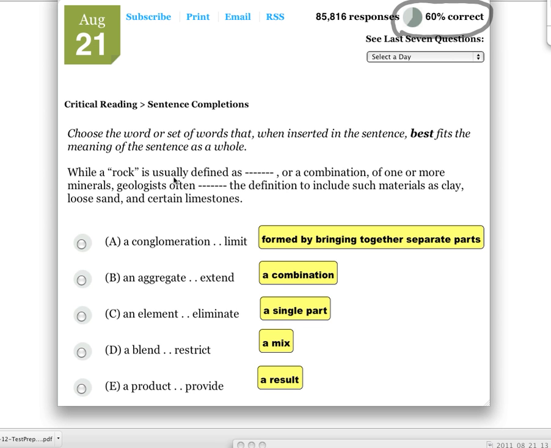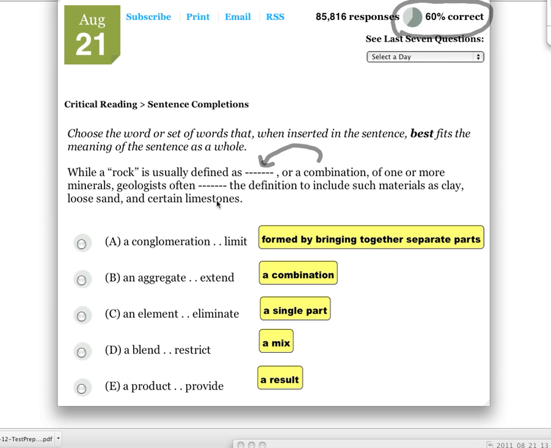Okay, so while a rock is usually defined as blank or a combination, that tells me that I'm going to be looking for something similar to the word combination for that first blank, right? Then I keep reading, of one or more minerals, geologists often blank the definition to include such materials as clay, loose sand, and certain limestones.